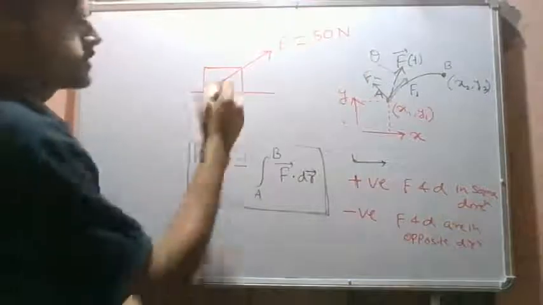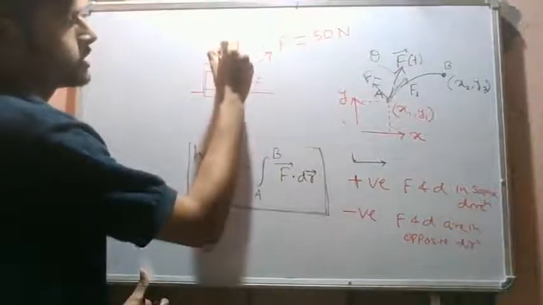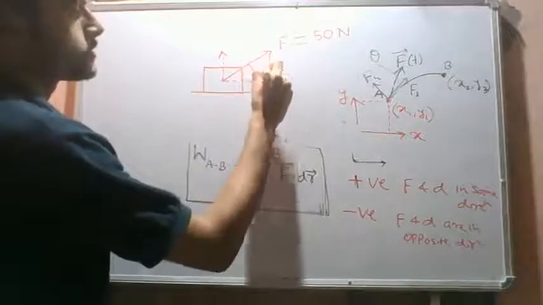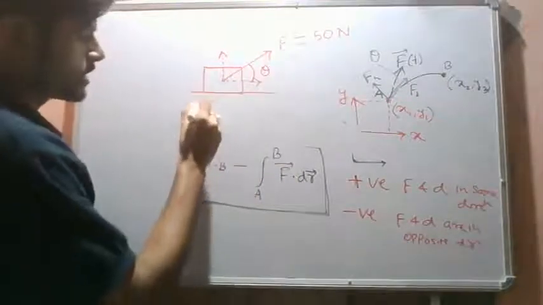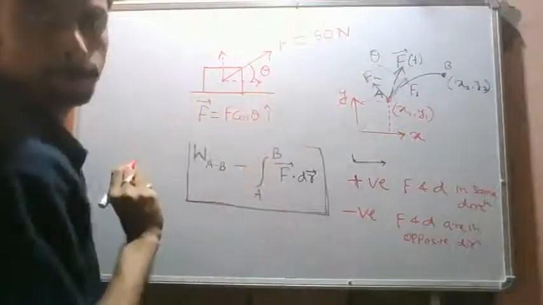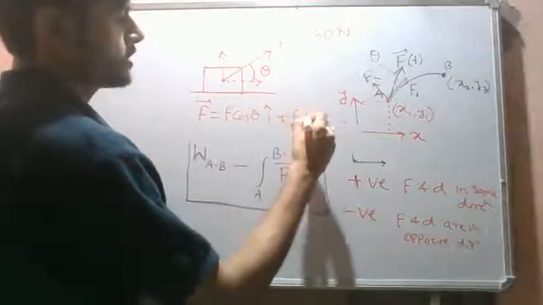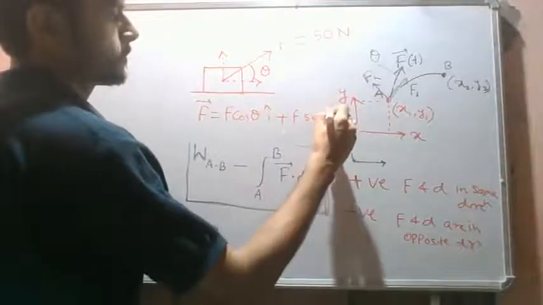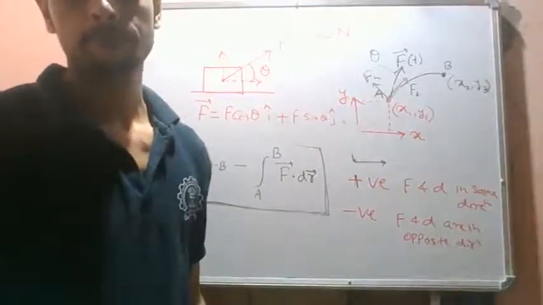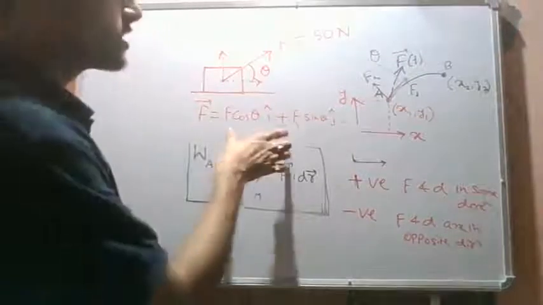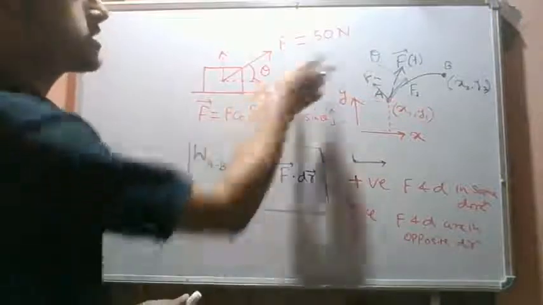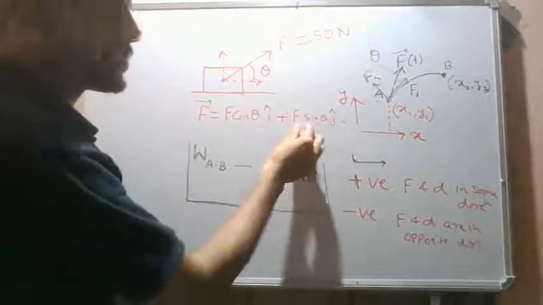Okay. So this is one of the components and this is one of the components. Okay. So let's say this is our theta. So the force vector can be written as F cos theta i cap plus F sin theta j cap. Okay. So these are the components of the force vector. The force vector can be written something like this. So this is equal to 50 cos theta i cap plus 50 sin theta j cap.